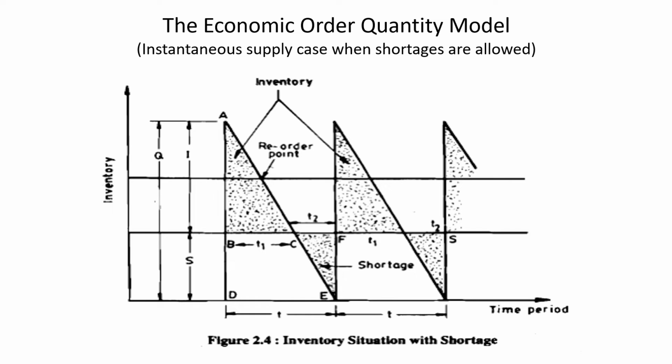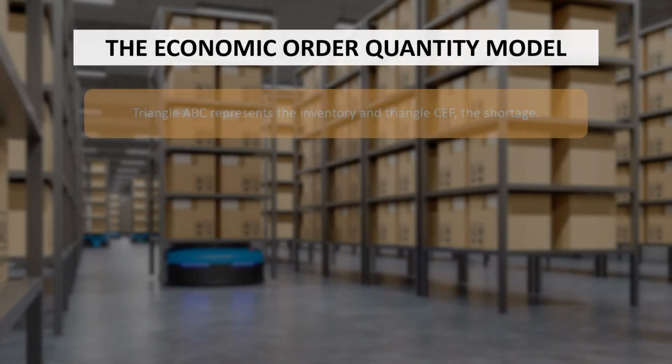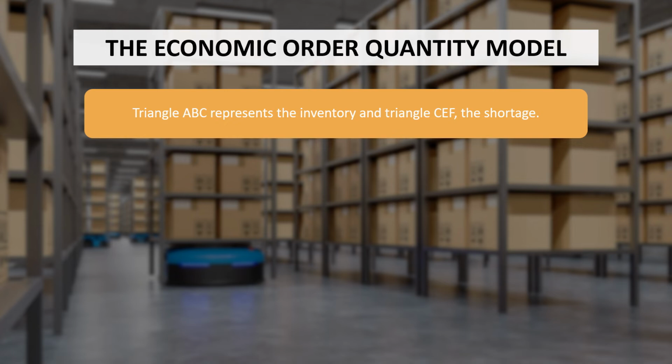you see that shortage is allowed and there is an instantaneous supply. If you just see the point E, since shortage is allowed, you are getting the material instantaneously and your level of stock is reaching the maximum level from the minimum level. What is economic order quantity? The triangle ABC represents the inventory and the triangle CEF represents the shortage.